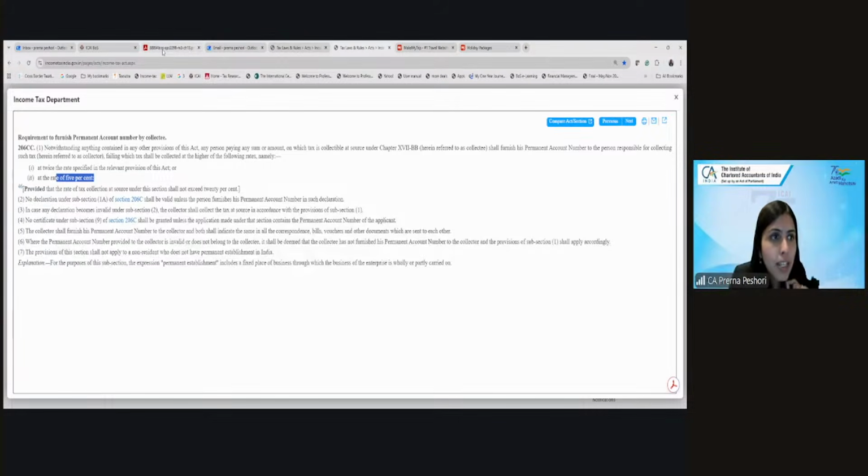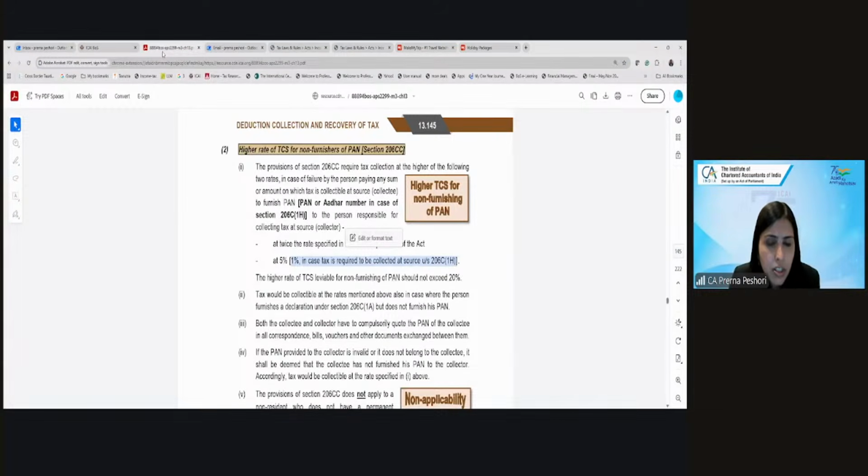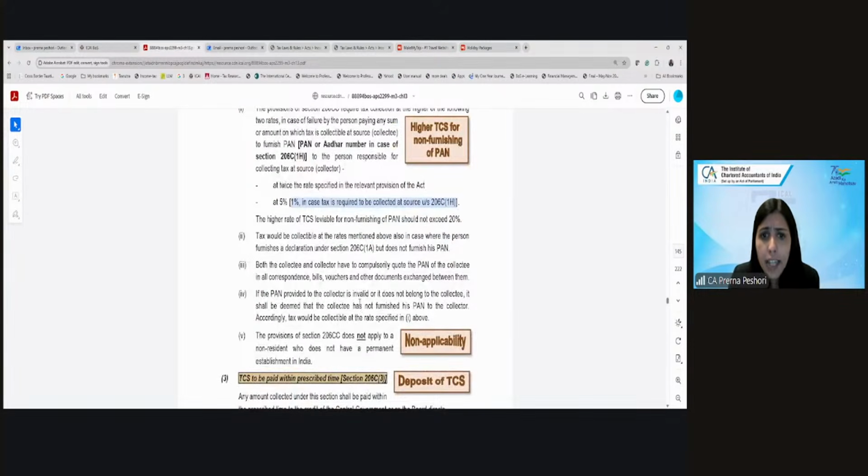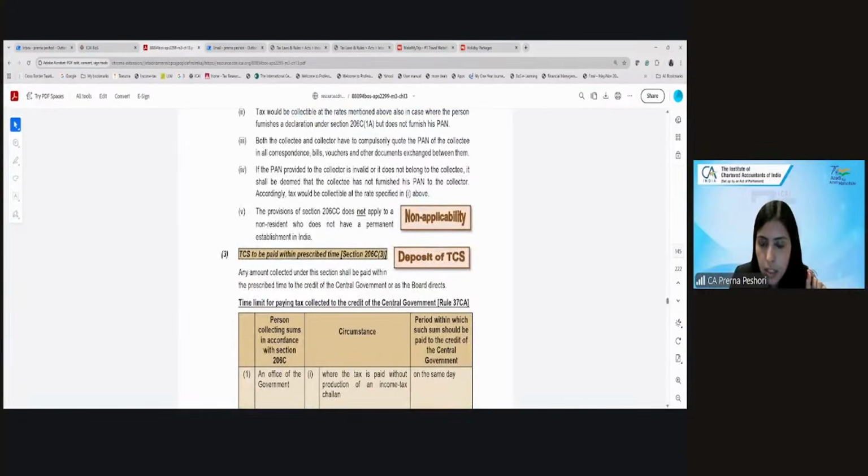And what they say is that the rate of TCS cannot exceed 20%. The maximum cap is 20%. Okay, any question, any doubt? Again, even if the PAN is invalid, incorrect, it will be deemed that the PAN has not been furnished. But this will not apply to a non-resident who does not have a PE in India. Fine?